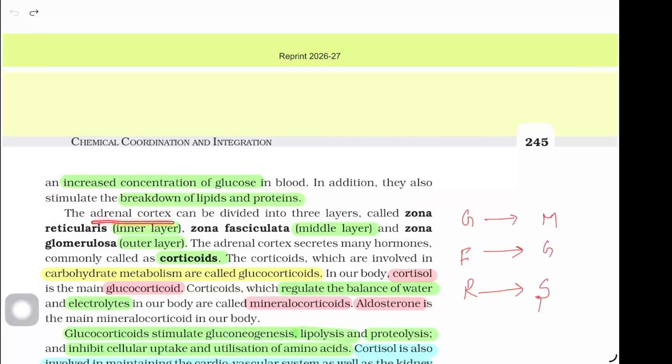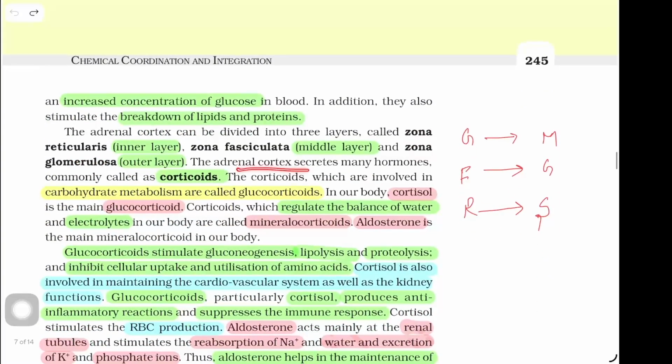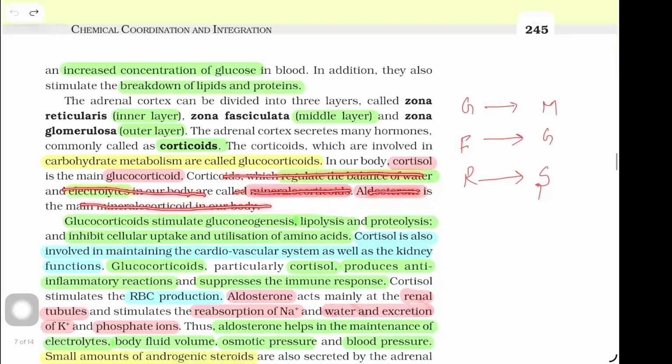The adrenal cortex can be divided into three layers called zona reticularis, that is the inner layer, zona fasciculata, that is the middle layer, and zona glomerulosa, that is the outer layer. The adrenal cortex secretes many hormones commonly called corticoids. The corticoids which are involved in carbohydrate metabolism are called glucocorticoids. In our body, cortisol is the main glucocorticoid. Corticoids which regulate the balance of water and electrolytes in our body are called mineralocorticoids. Aldosterone is the main mineralocorticoid in our body.